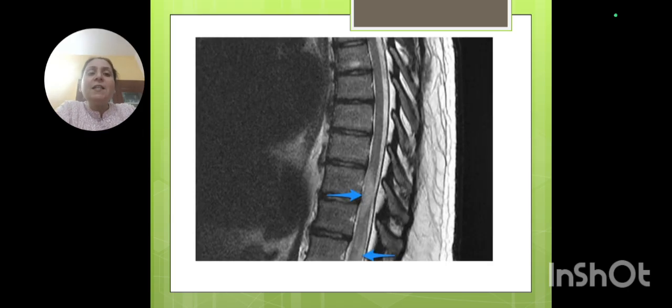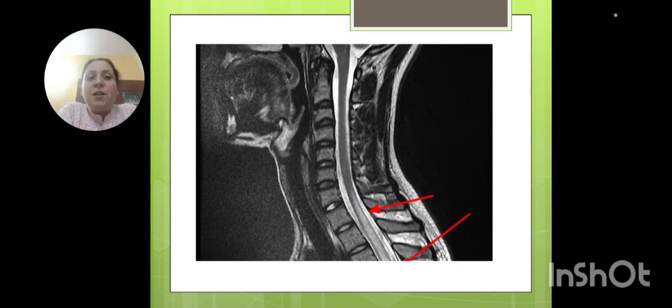Now, if you can see the scan, you can see this white color, this discoloration. This is the infection which is happening in these two vertebrae. Fine, you can see this in another view. Here also you can see white discoloration. The cord above and below is fine, and you can see the white discoloration.